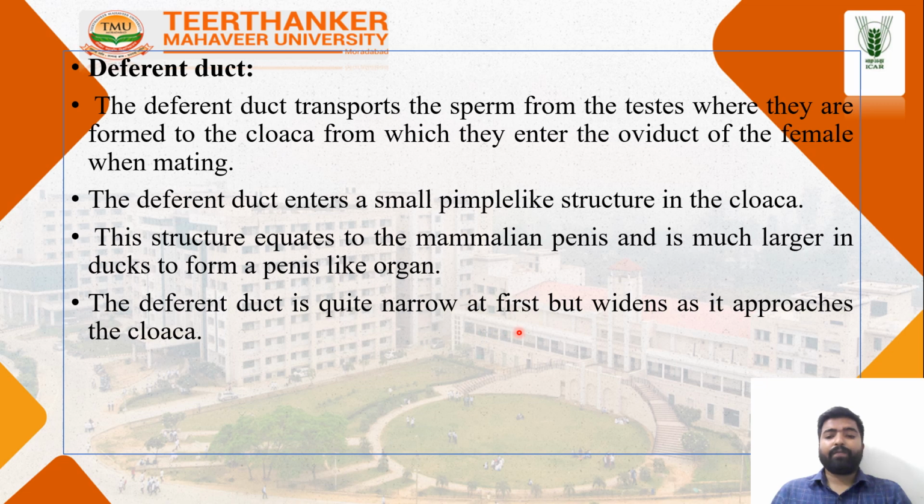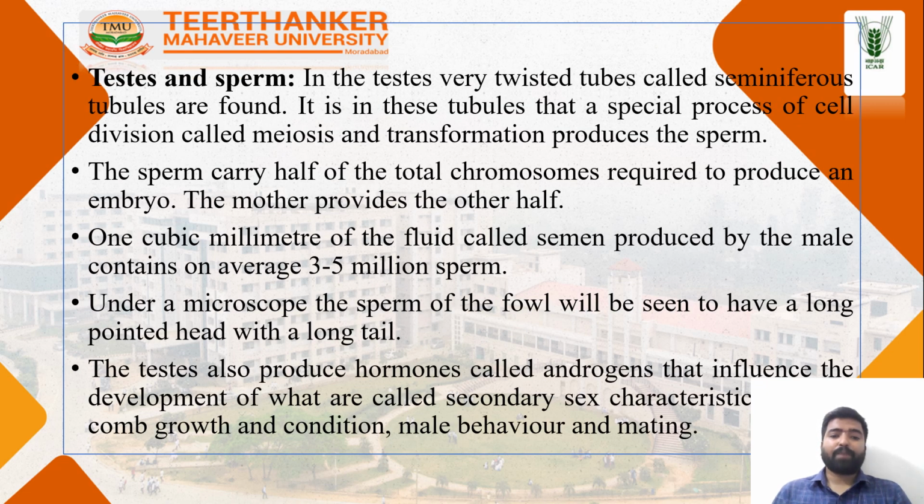The vas deferens approach the cloaca. Testes and sperm. The testes are widely twisted tubes called seminiferous tubules. It is in these tubes that the special process of cell division called meiosis and the transformation produce the sperm. The sperm carry half of the total chromosomes required to produce an embryo. The mother provides the other half.